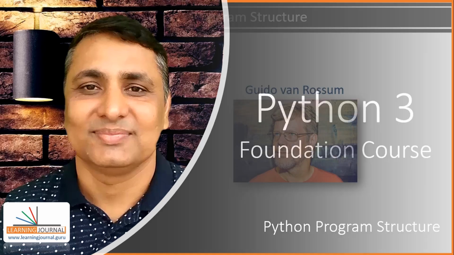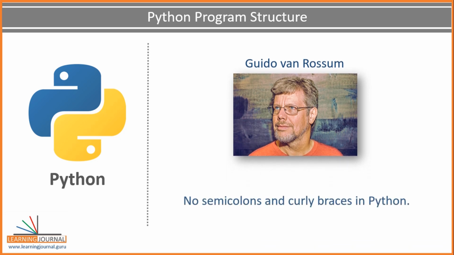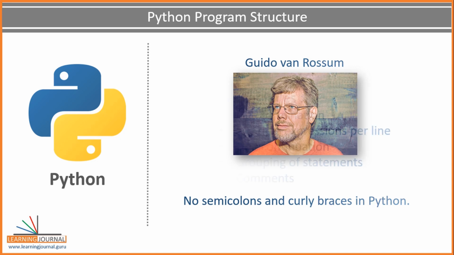In the case of Python, Guido van Rossum realized that the indentation itself was enough to define a program's structure. So he avoided typing all those parentheses and curly braces. Even the lines of code don't have a semicolon at the end. That means we do not have semicolons and curly braces in Python.